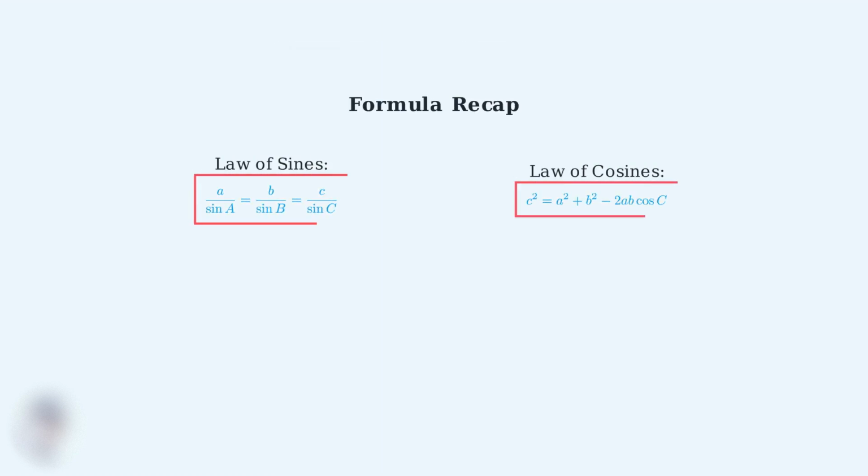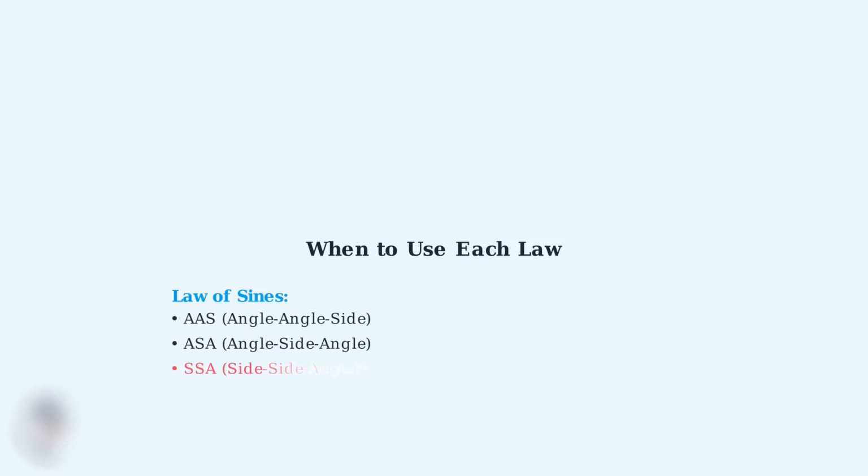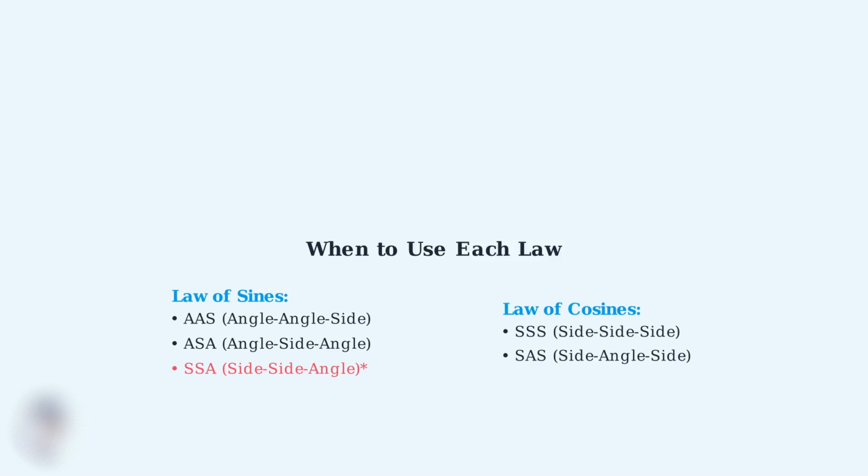Here are the two fundamental formulas we've learned. The law of sines relates the sides of a triangle to the sines of their opposite angles, while the law of cosines extends the Pythagorean theorem to any triangle. Remember the key to success? Choose the right law for the right situation. Use law of sines when you have angle-angle-side, angle-side-angle, or side-side-angle cases. Use law of cosines for side-side-side or side-angle-side cases.